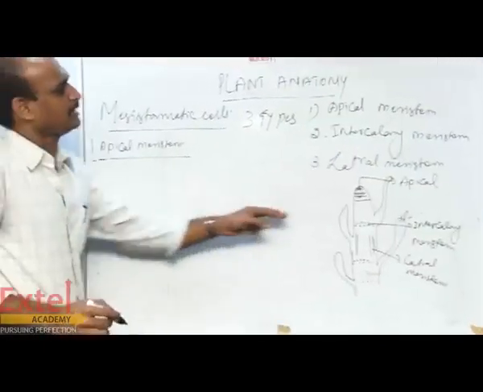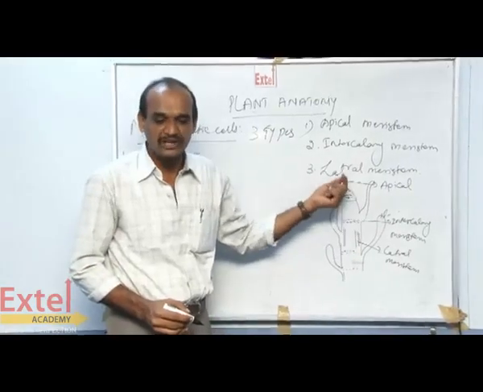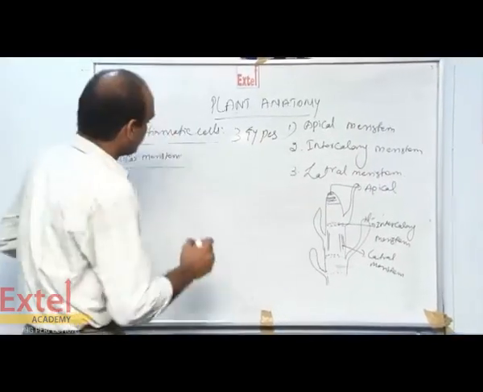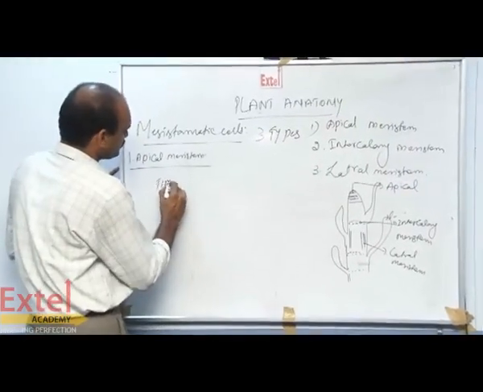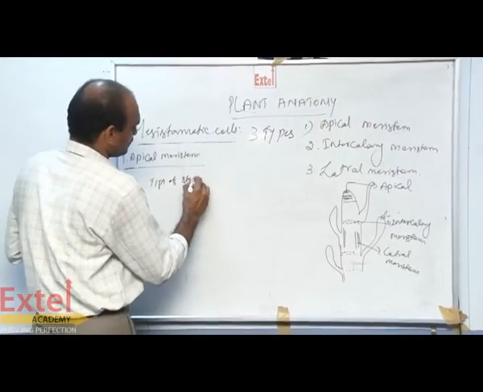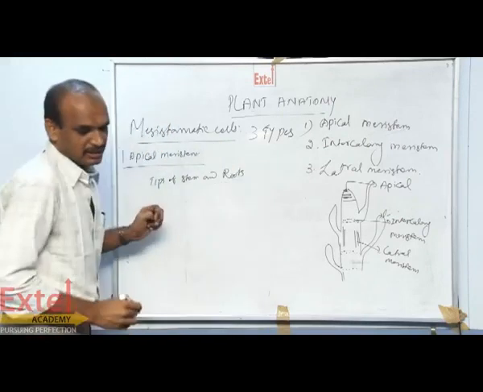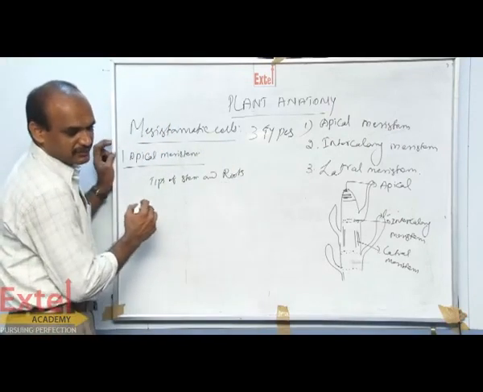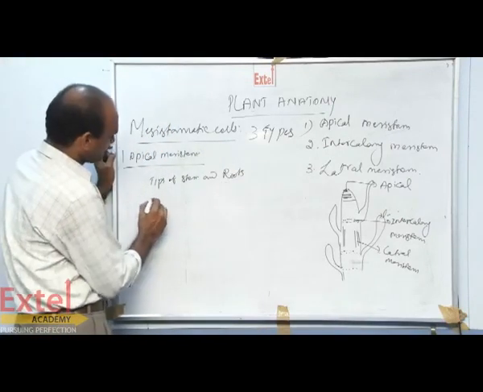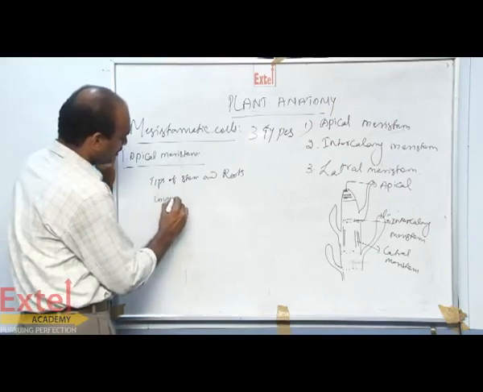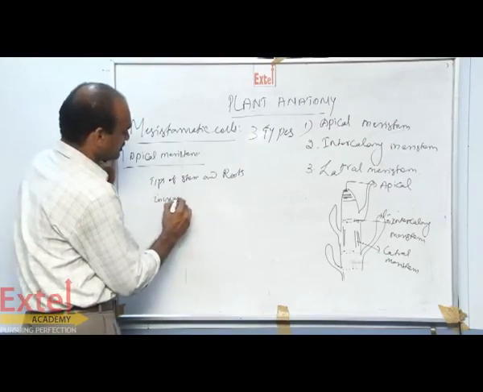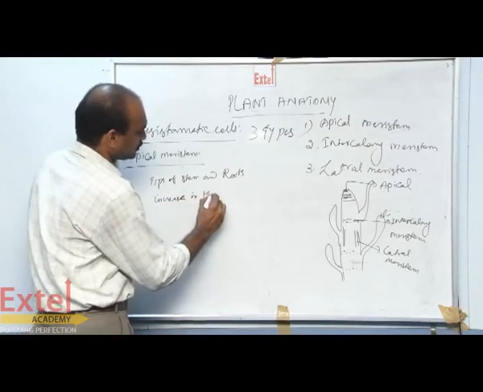The apical meristem leads to the growth of the plant and is present in the tips of stem and roots. So it is responsible for increase in the growth of the plant.